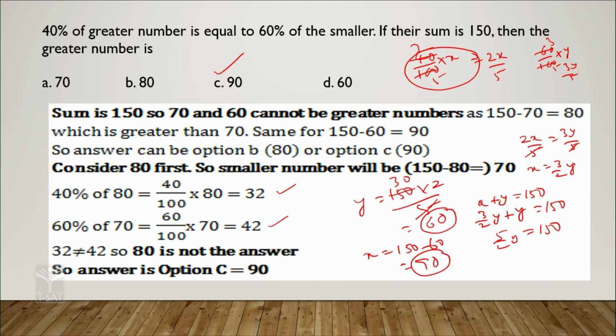And one more relation that is given is x plus y is equal to 150. So you can substitute the value of x, that is 3 by 2 y plus y is equal to 150, which means 5 by 2 y is equal to 150, or y is equal to 150 times 2 by 5, that is 5 ones are 5, 5 thirties are 150, obviously 60. When y is equal to 60, then x is 150 minus 60, because their sum is 150. So 150 minus 60 is 90. So we can say the greater number is 90.